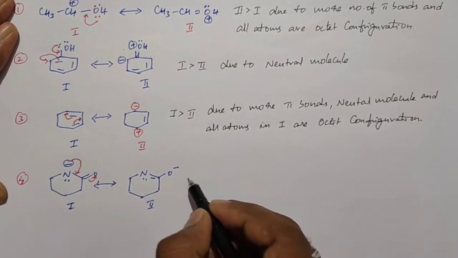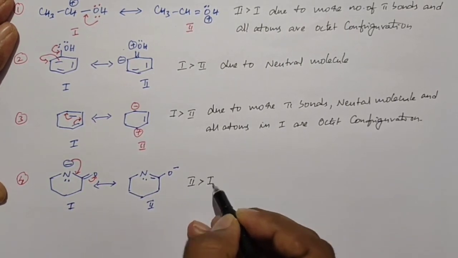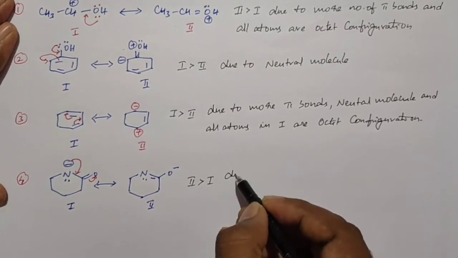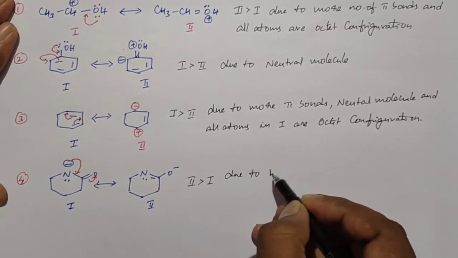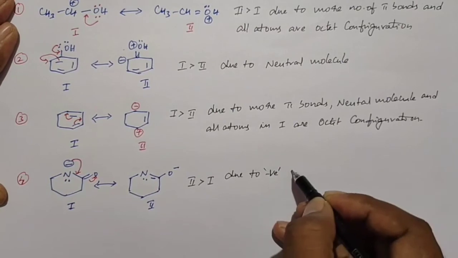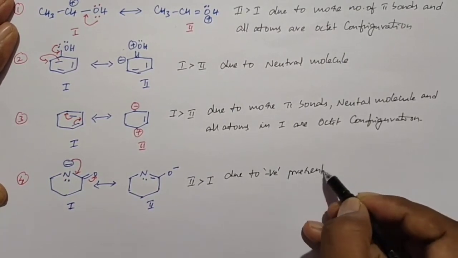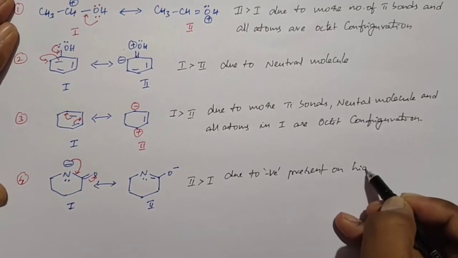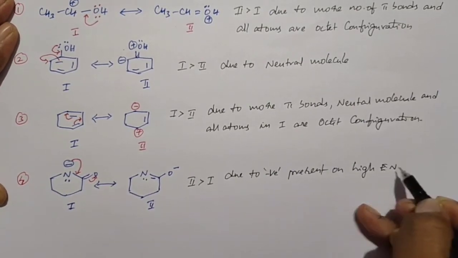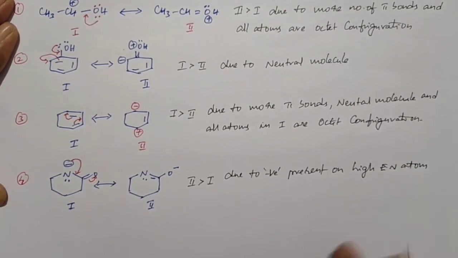So we can say the second structure is more stable than the first structure due to the negative charge present on a high electronegative atom. This is the reason for the greater stability of the second structure.